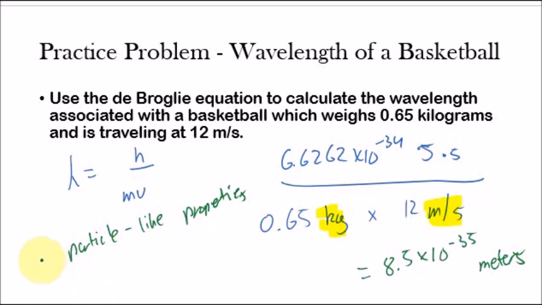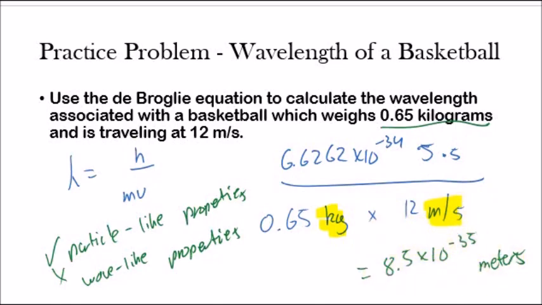So I'm going to put a check mark here. Okay, so it's showing more of the particle-like properties and less of the wave-like properties, because it has a big mass, which 0.65 kilograms is relatively big. And we can see that because the wavelength of the wave that's produced with the basketball is very, very tiny.